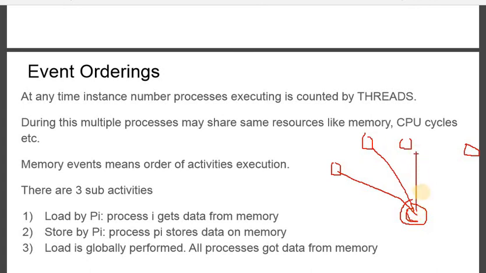They will broadcast a message which reaches all. Similarly, this walkie-talkie device is loaded with a new message from the center. So all processes get data from memory.